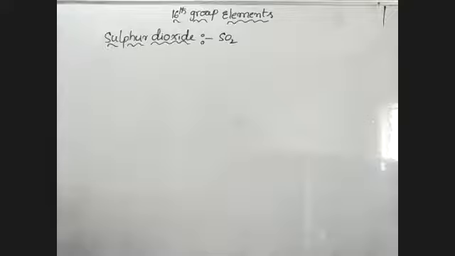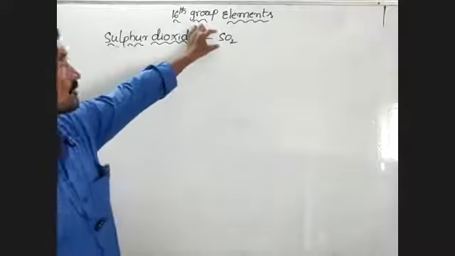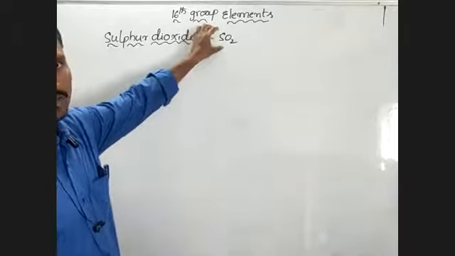Now I am going to discuss, first of all, the preparation of sulfur dioxide. How can you prepare SO2?